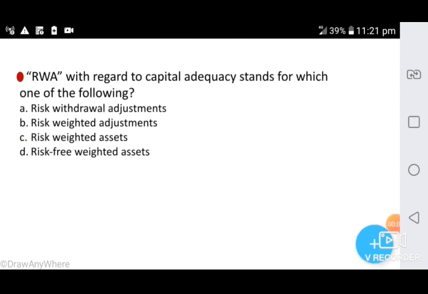Next question. RWA with regard to capital adequacy stands for which one of the following? Option A, risk withdrawal adjustment. Option B, risk weighted adjustment. Option C, risk weighted asset. Option D, risk free weighted asset.